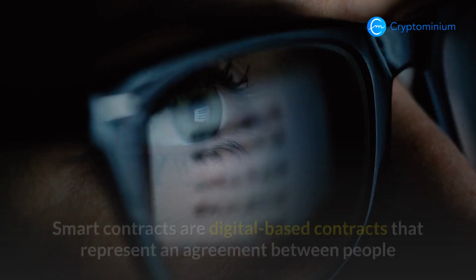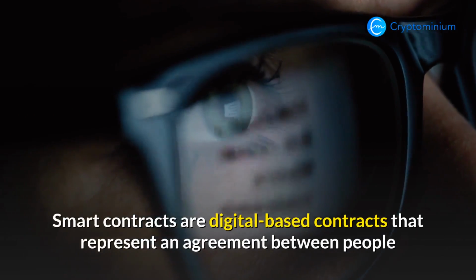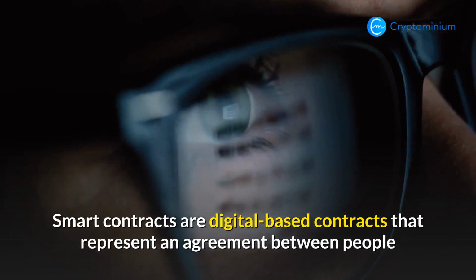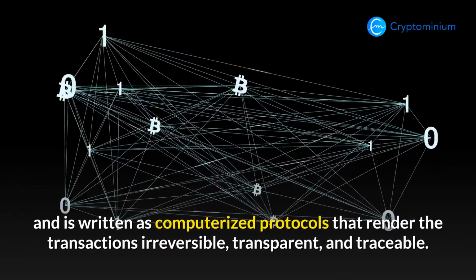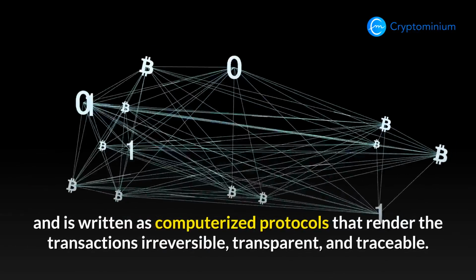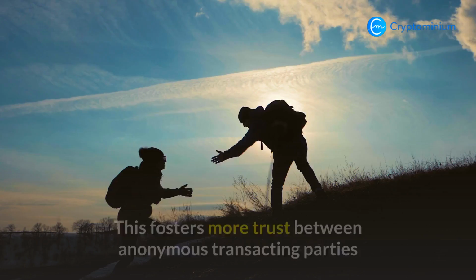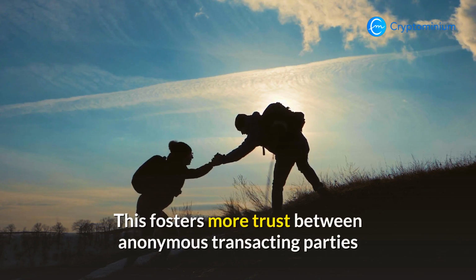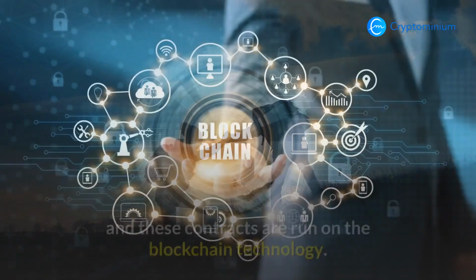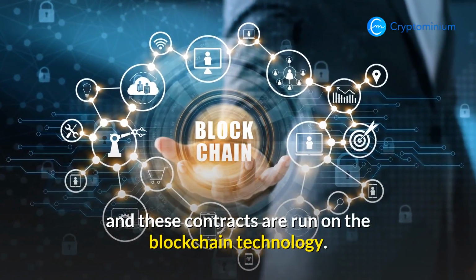Conclusion. Smart contracts are digital-based contracts that represent an agreement between people, and are written as computerized protocols that render the transactions irreversible, transparent, and traceable. This fosters more trust between anonymous transacting parties. And these contracts are run on blockchain technology.